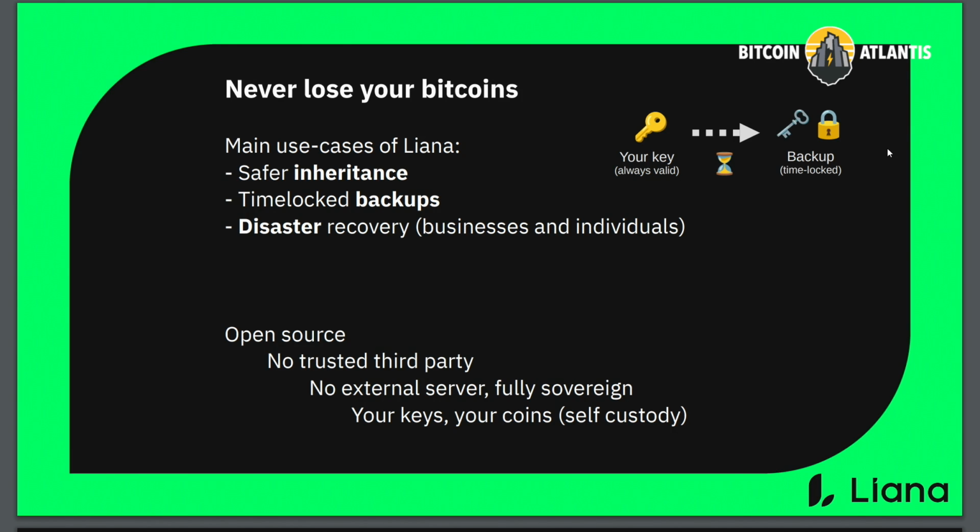I don't know how you guys do your, let's say, leaving your legacy if something happens to you, to your family. But basically what the typical Bitcoiner does today is you write down your mnemonic, 12 words, 24 words, put it in an envelope, write on the envelope, please do not open this envelope before I die, and you give that to your family. The issue there is that it's not very secure because maybe you can trust your family, maybe not. But really your family doesn't know as much as you about Bitcoin, and they will not secure this piece of paper or this envelope as well as you would. So something could happen. Somebody could break into their house, steal this piece of paper, and empty your wallet.